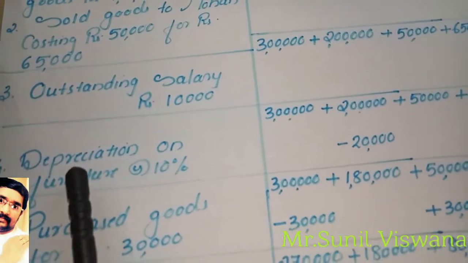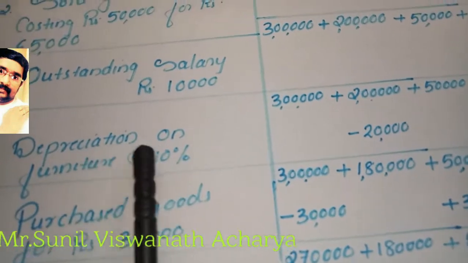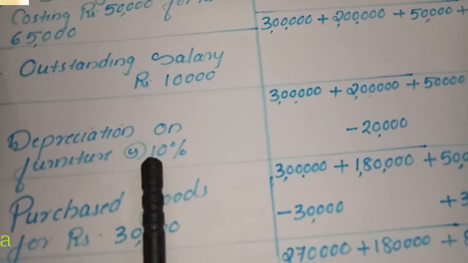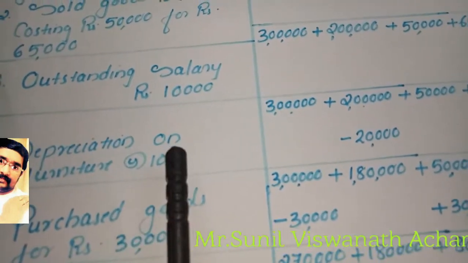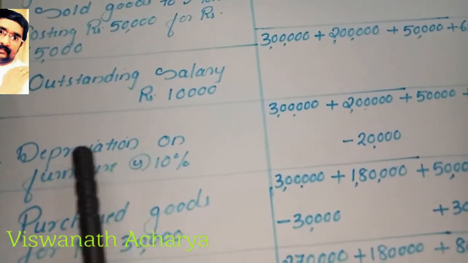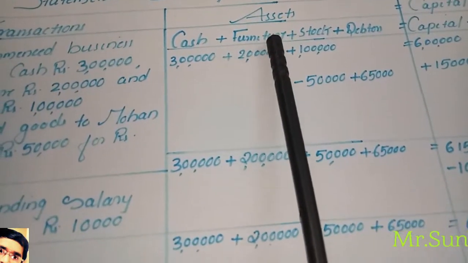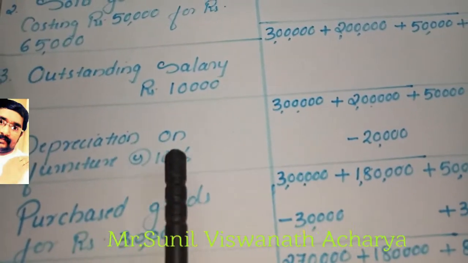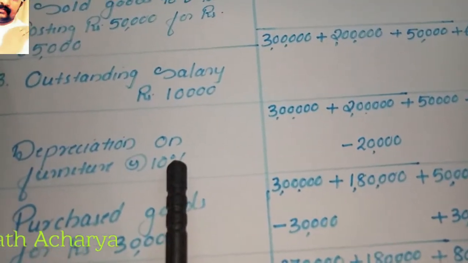Now the next transaction is depreciation on furniture at the rate of 10%. Depreciation means any asset's value decreases because we keep on using it, and as time goes by the asset value will decrease. Whenever an asset value decreases, we call it depreciation. So here we have one asset, that is fixed asset furniture. This furniture value decreased by 10%. Whenever we keep on using furniture, its value will decrease.